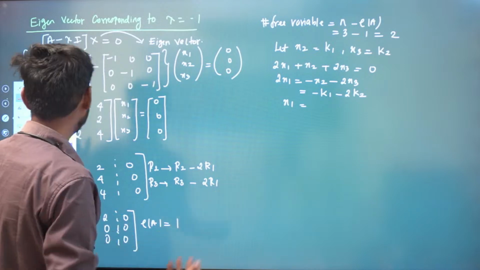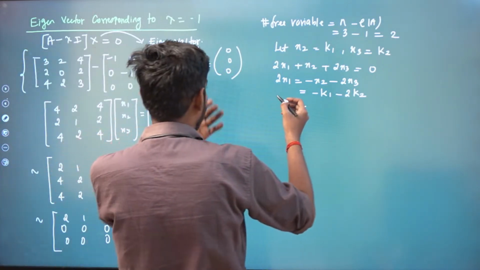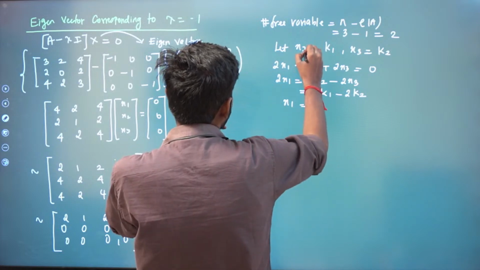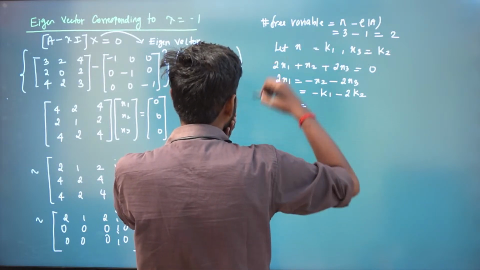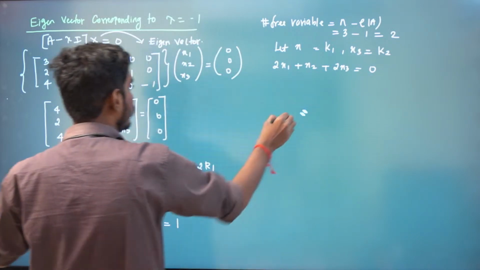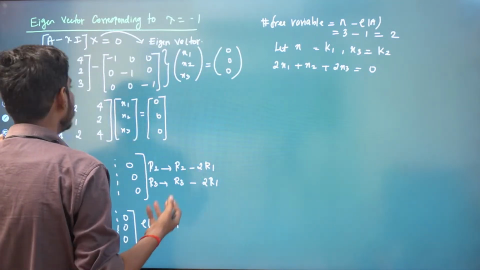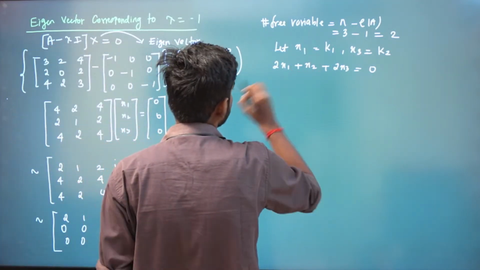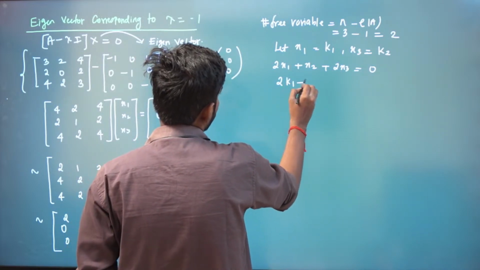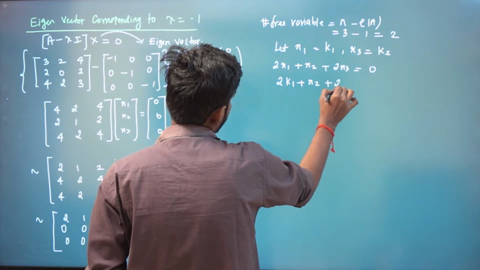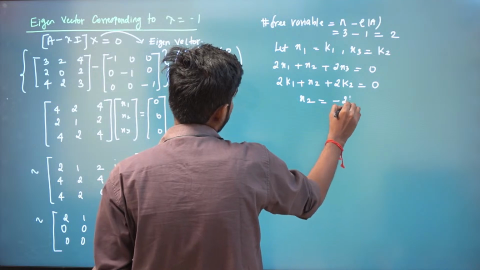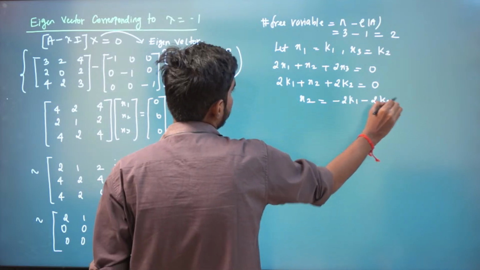You can do that also, but let us put x1 to be k1 and x3 to be some k2, right? You can assume any two free variables on your own. Just for simplicity, I'm putting x1 to be k1. So that means you will have 2k1 plus x2 plus 2k2 is equal to 0. That means x2 is equal to minus 2k1 minus 2k2, right?